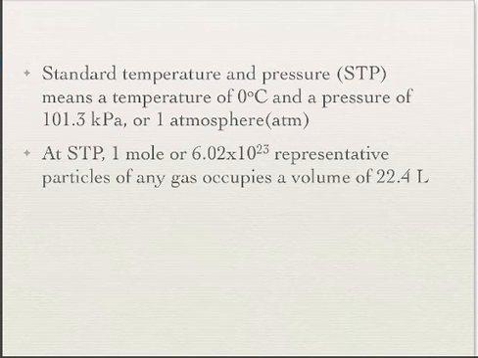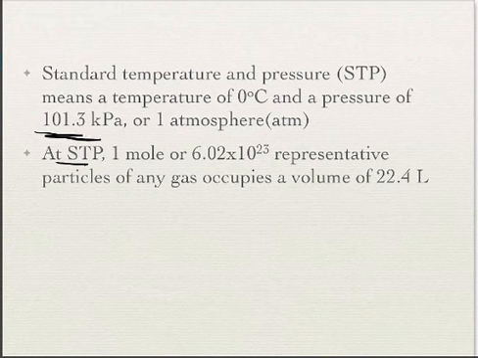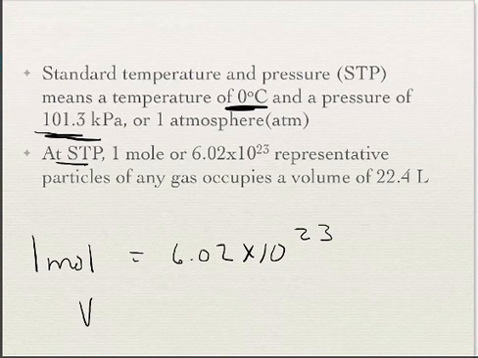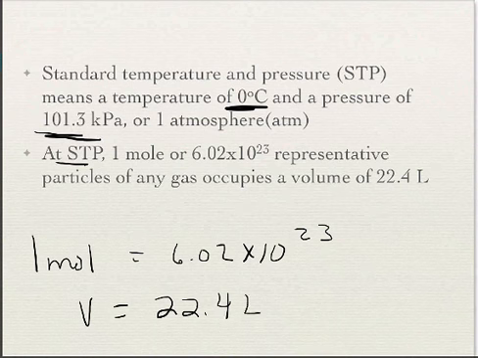If we are at STP, in other words, 101 kilopascals and 0 degrees Celsius, 1 mole of any gas is 6.02 times 10 to the 23rd particles. We know that. But more importantly now, something new, the volume is always going to be 22.4 liters. No matter what, we're going to have 22.4 liters if we're at STP.